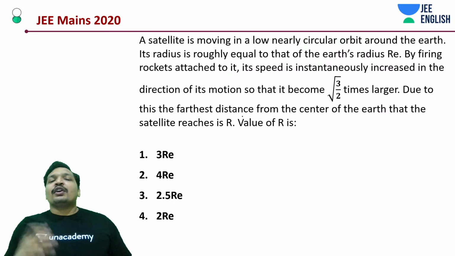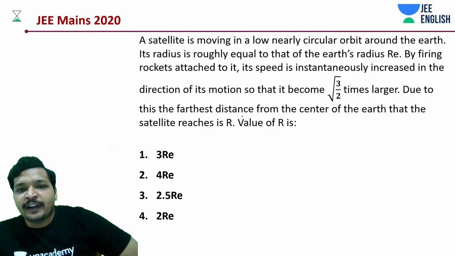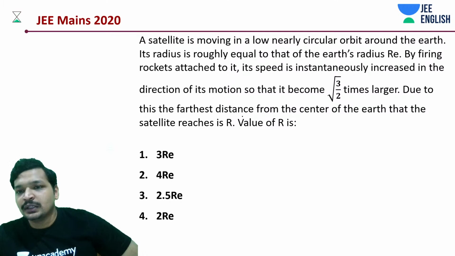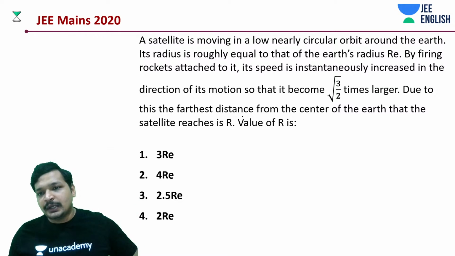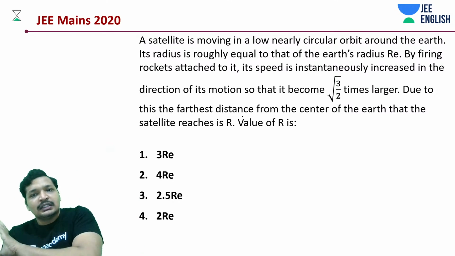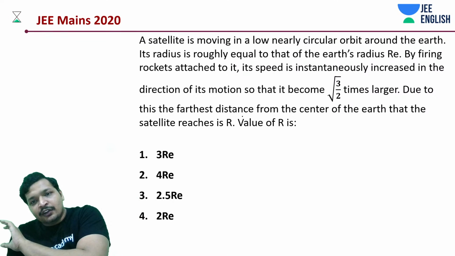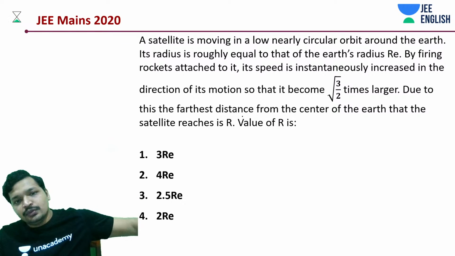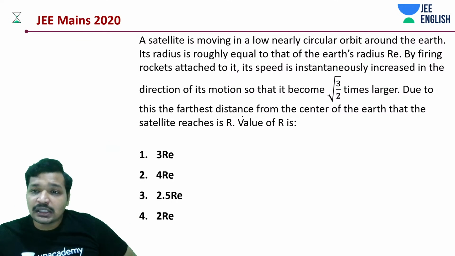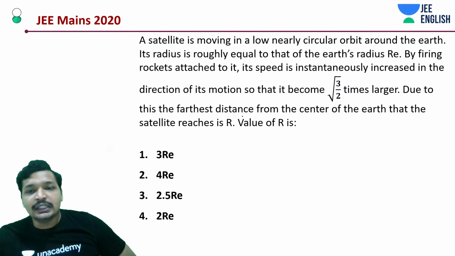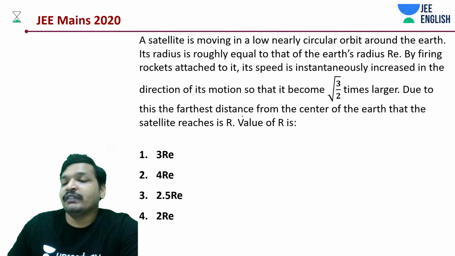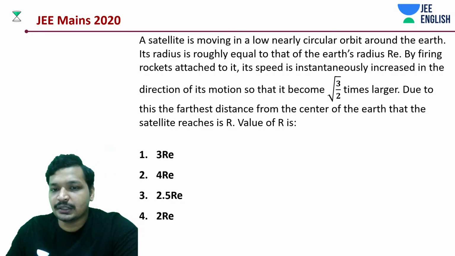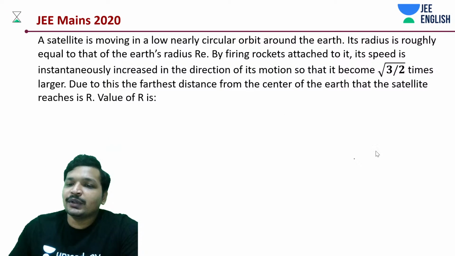So what has been done is a rocket is fired. By firing a rocket, there should be a momentum exchange because one of the attached bodies is gaining momentum. That means the other body should also be gaining momentum. Due to this firing of the rocket, your satellite starts moving because it has gained some velocity in the opposite direction. And it has become root 3 by 2 times larger. The velocity has become root 3 by 2 times. Okay, let's understand this question. It's really a nice question.